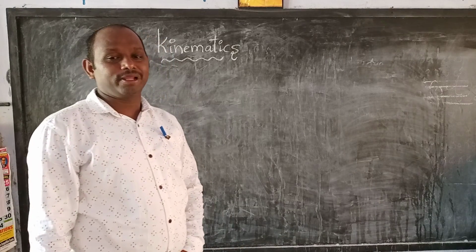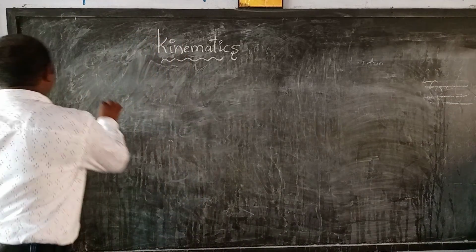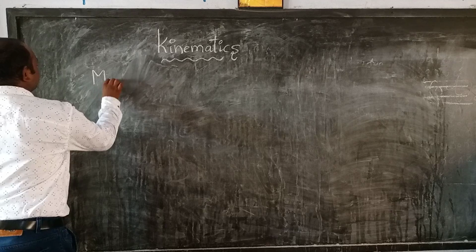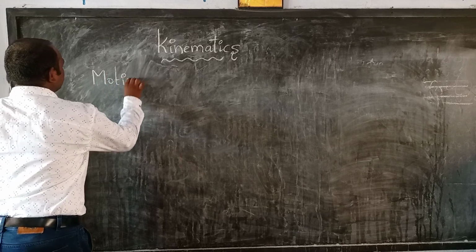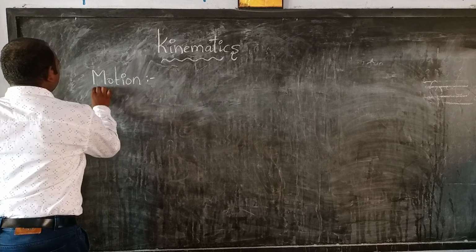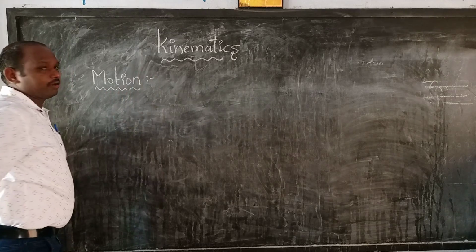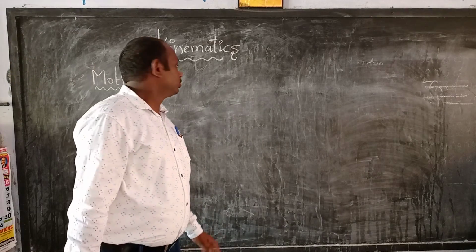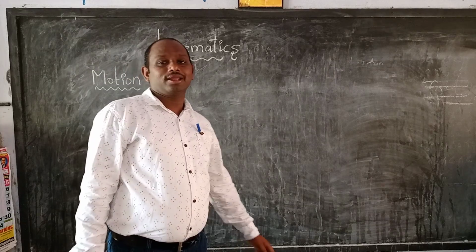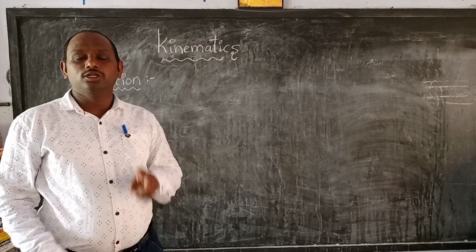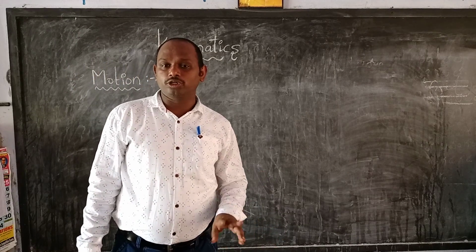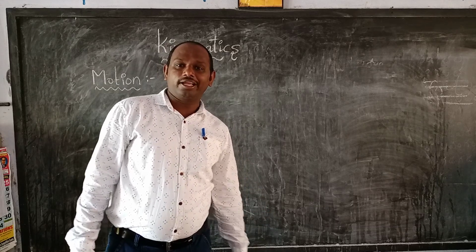First of all, I will explain motion. So all of you see, in motion, two terms are very important.